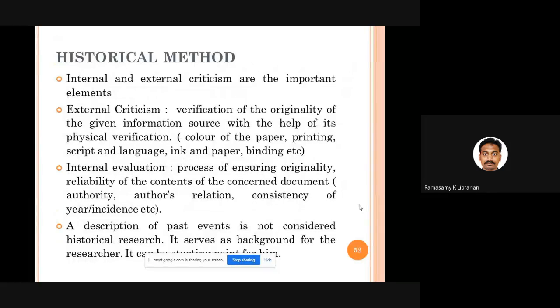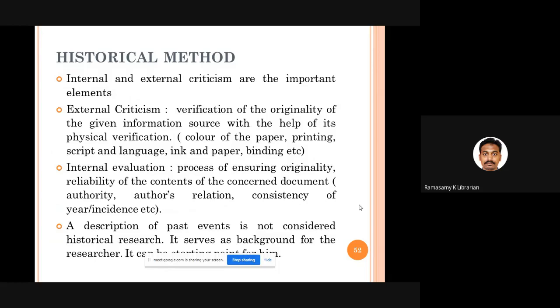Fine. In historical research, we talk about internal criticism and external criticism. What are they? While you are doing historical research, you go to many different areas and collect data. Once you collect information resources that may support your research, you have to check to what extent the sources you collected are true. You have to check. How to check? Based on external criticism and internal evaluation.